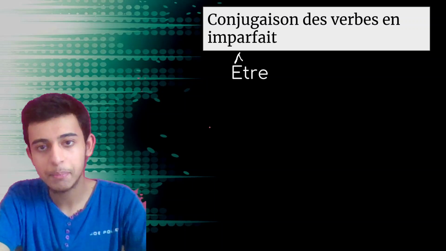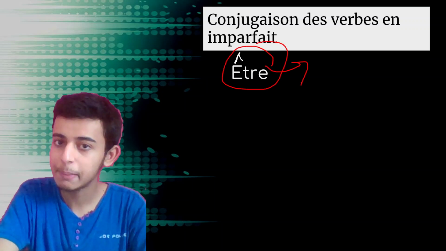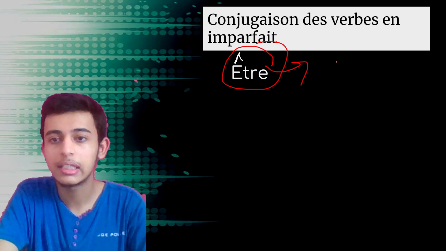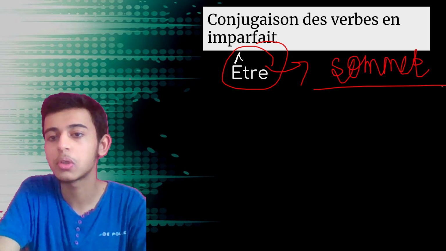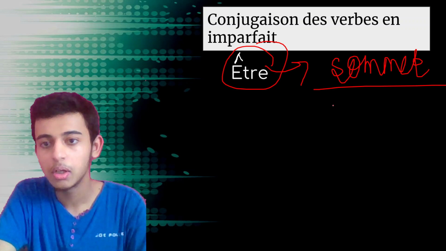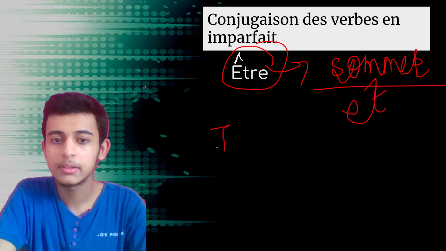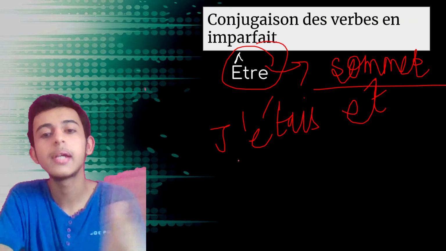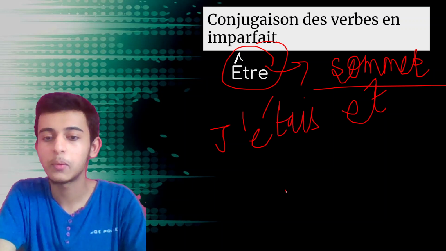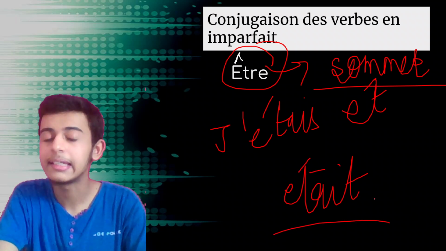The only exception in the imperfect lies in the verb être. What is the exception? Instead of taking the nous form of être in the present, which is sommes, we take ét. So it becomes j'étais, tu étais, elle était, this one, AIT.